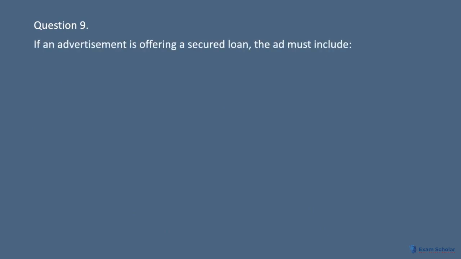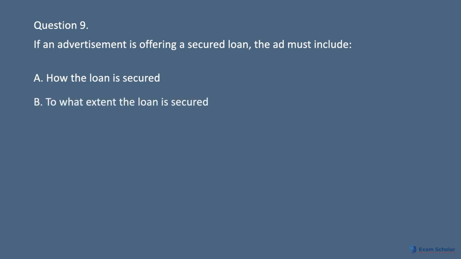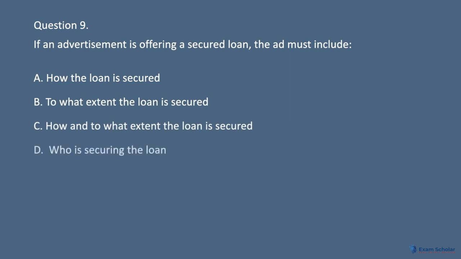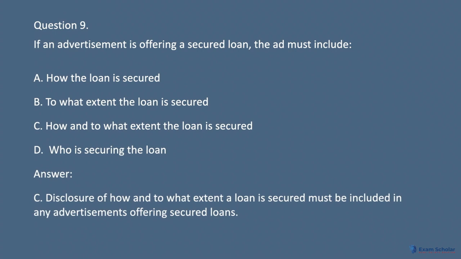Question 9. If an advertisement is offering a secured loan, the ad must include A. The loan is secured. B. To what extent the loan is secured. C. How and to what extent the loan is secured. D. Who is securing the loan? Answer: C. Disclosure of how and to what extent a loan is secured must be included in any advertisements offering secured loans.